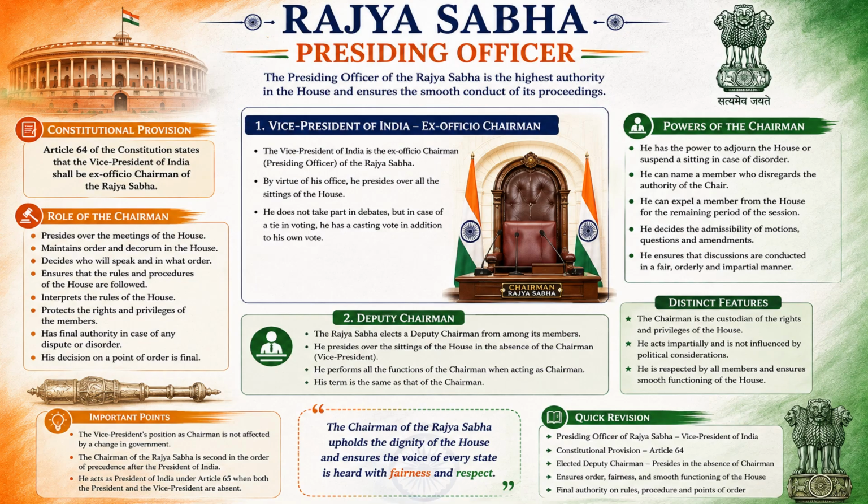He can also say that this XYZ person has disregarded the authority of the chair, and that person can be expelled on the word of the ex officio chairman. He decides upon the motion, questions, and amendments. He also decides whether the conduct is being done in a fair, orderly and impartial manner or not.